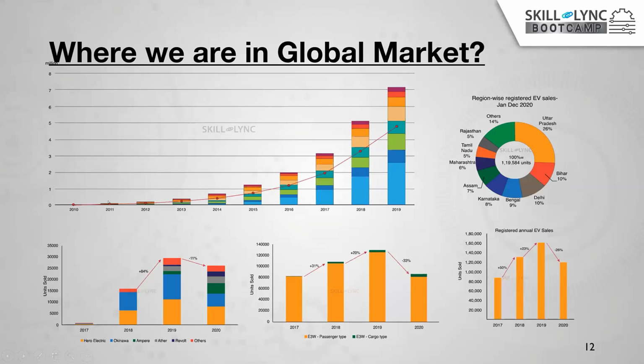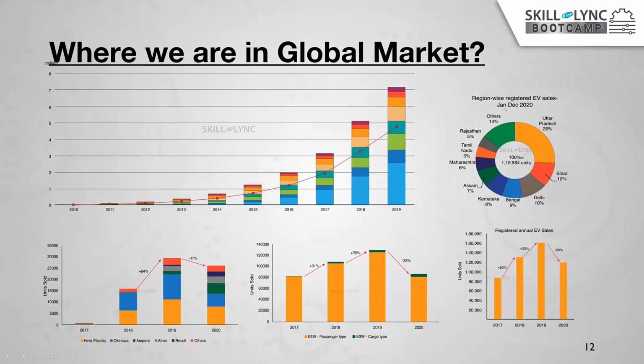It slowly increased in 2011 to nearly 6 to 10,000 total vehicles, and in 2012 it increased more. Now by 2019, as per statistics, we are at nearly 7.2 million electric vehicles globally. So let's go for how many vehicles there are in India. Where is the position of India?